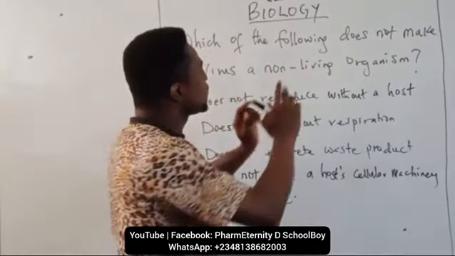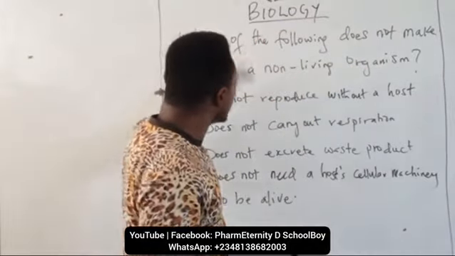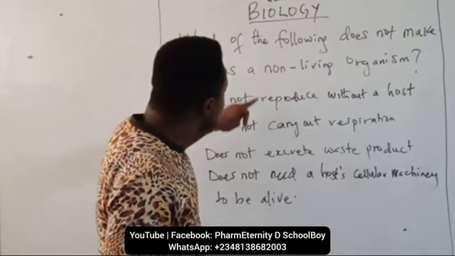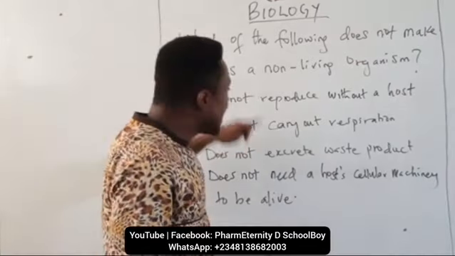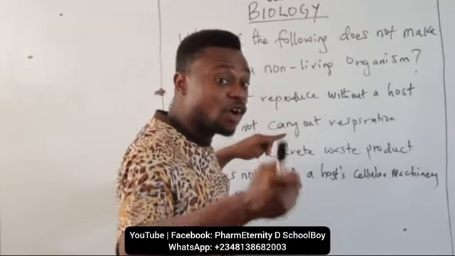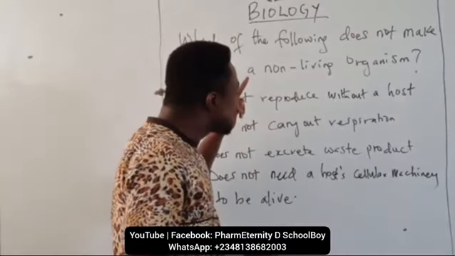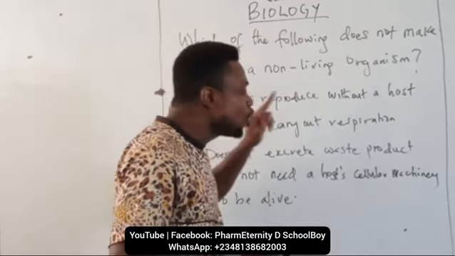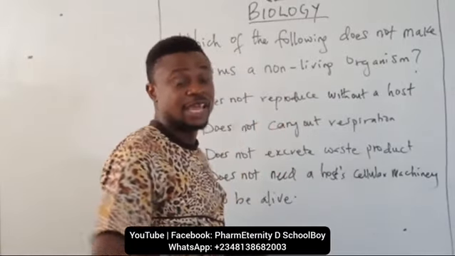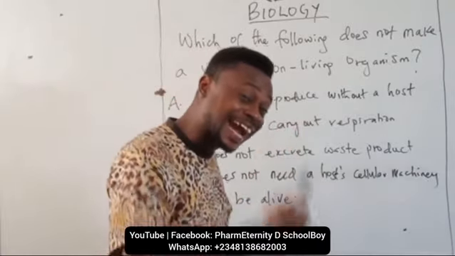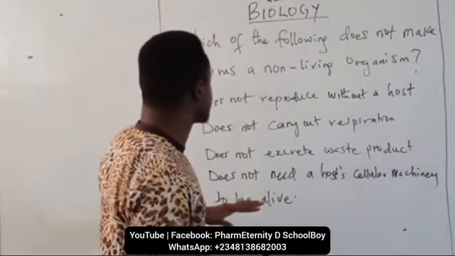So if you now add "does not", what it means is that which of the following does not show that a virus is a non-living organism. So in other words, which of the following is not a non-living characteristic of a virus. Now let us look at the options again.